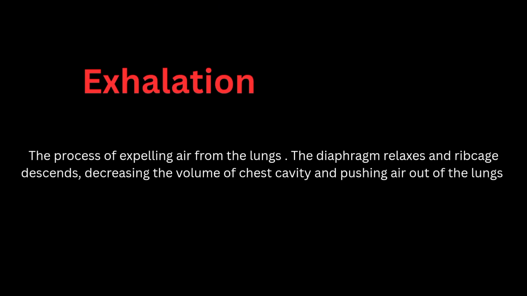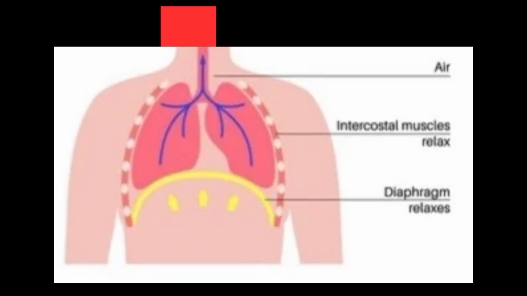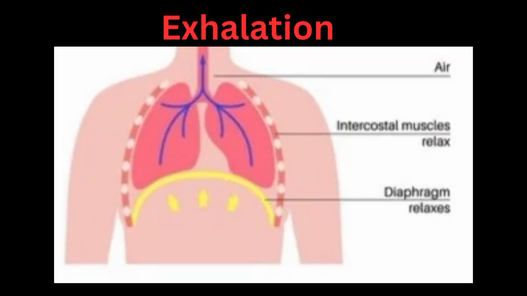Exhalation: the process of expelling air from the lungs. The diaphragm relaxes and the ribcage descends, decreasing the volume of the chest cavity and pushing air out of the lungs. You can see the diagram where the intercostal muscles relax and also the diaphragm relaxes.